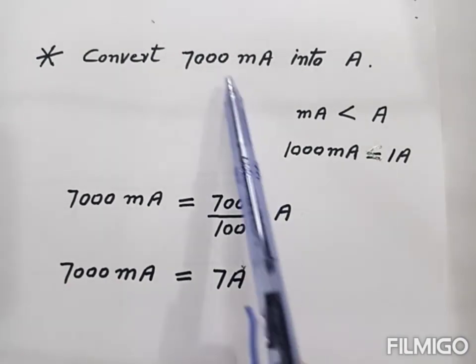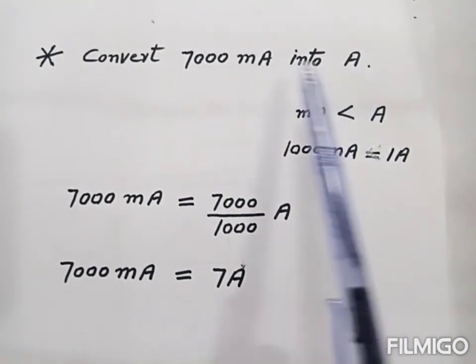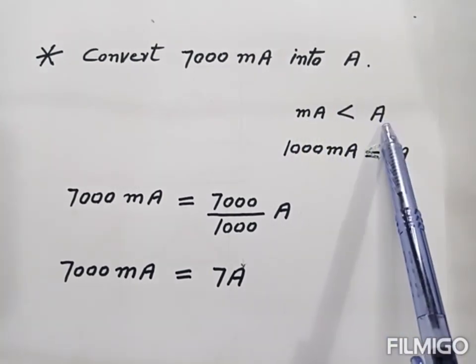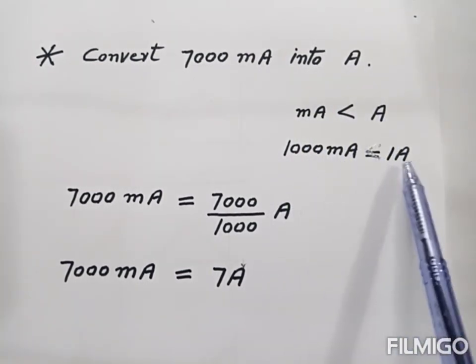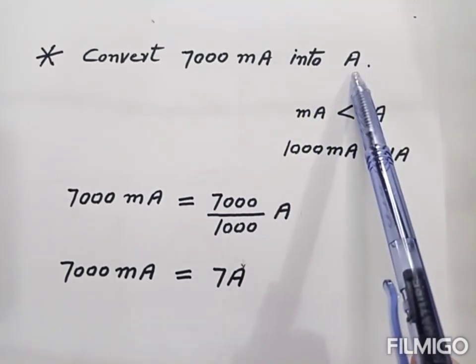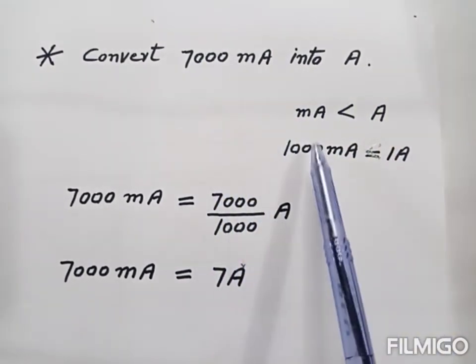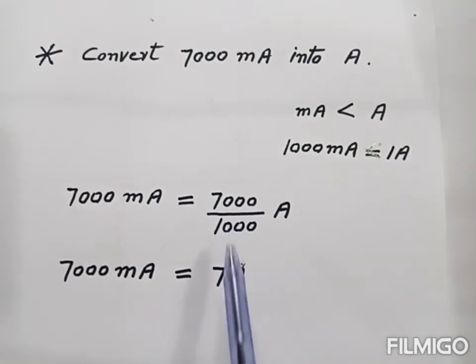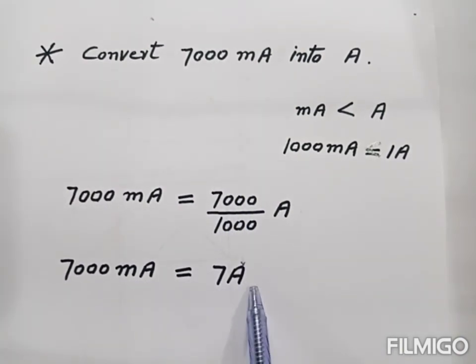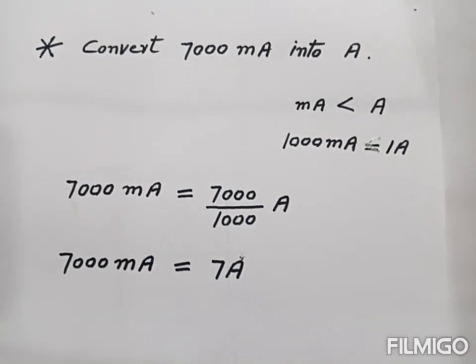So here we convert milliampere into ampere. Small unit into big unit. Milliampere is small unit, ampere is big unit. 1000 milliampere is equal to 1 ampere. When we convert small unit into big unit, then we divide this number with 1000. When we divide, then we get this. So 7000 milliampere is equal to 7 ampere. This is the answer.